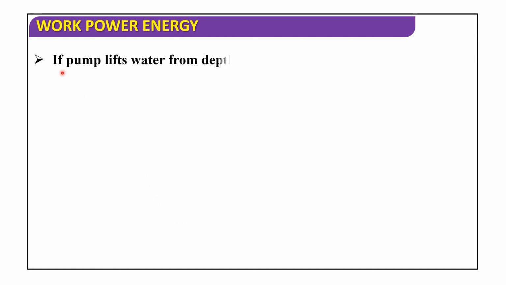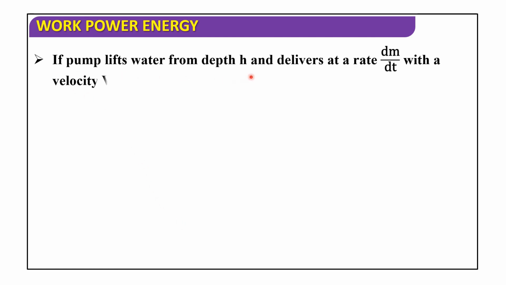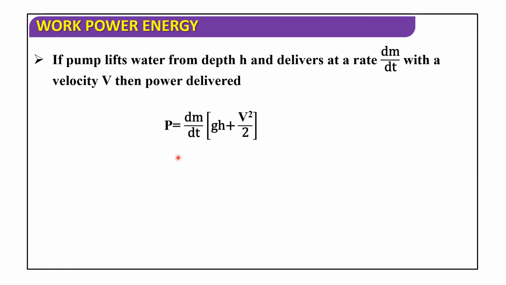Now, if a pump lifts water from depth h and delivers at a rate dm by dt with a velocity v, then power delivered is P equals dm by dt of gh plus v square by 2, or P is equal to mgh plus half m v square by T.